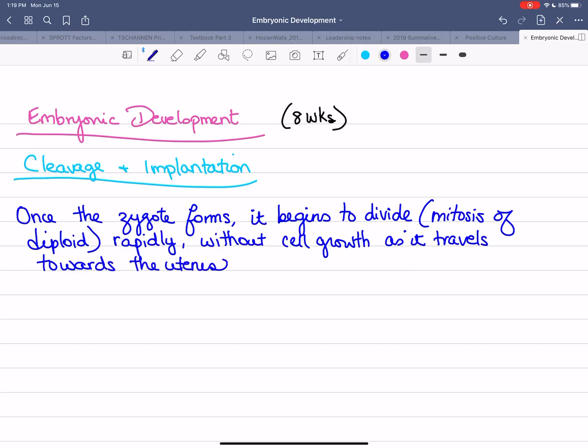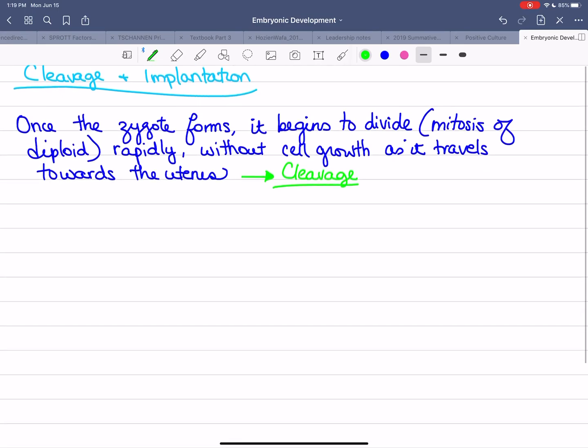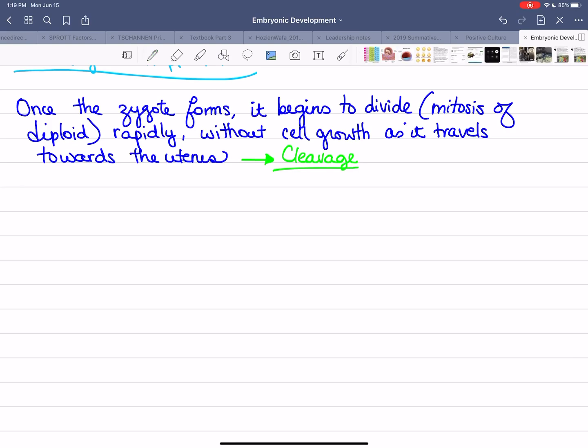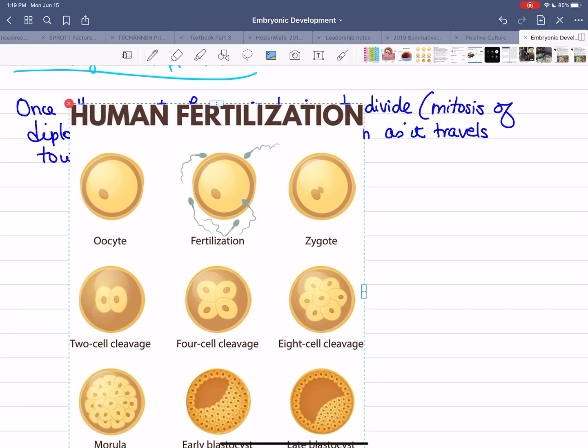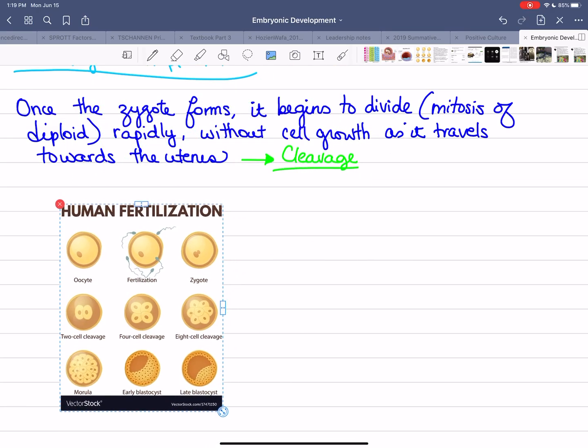And remember that this is still happening within the fallopian tubes. In the fallopian tubes of the female, that's where egg meets sperm. So we have the zygote that forms in there. And then as it's traveling and making its way towards the uterus, it begins to divide very rapidly without cell growth. This kind of rapid cell division without cell growth is called cleavage. Okay. And then we have the first stages of the embryonic development that are going to take place.